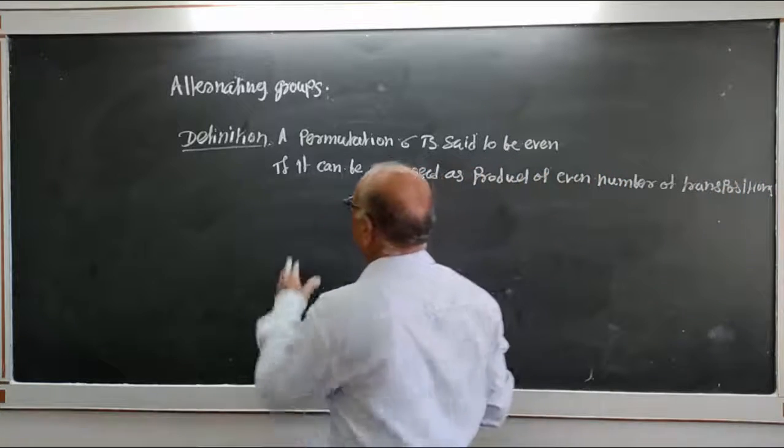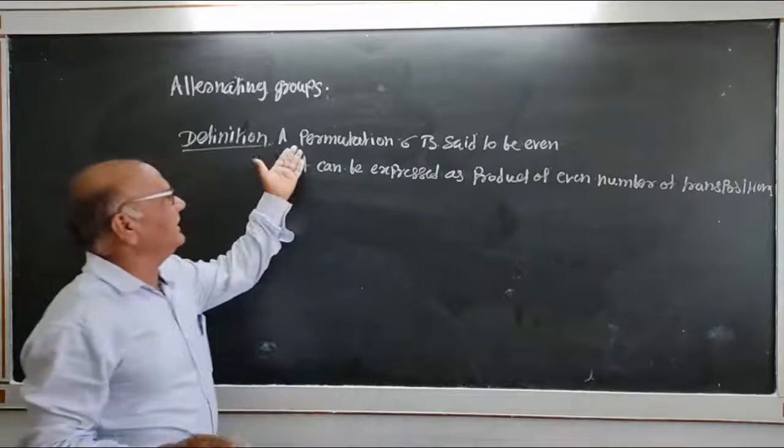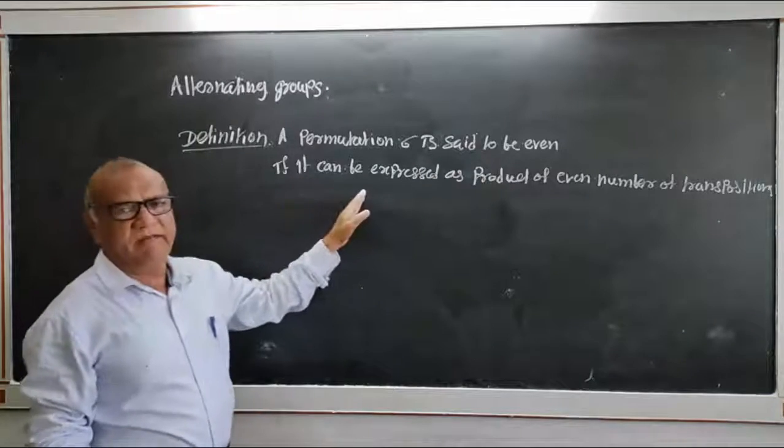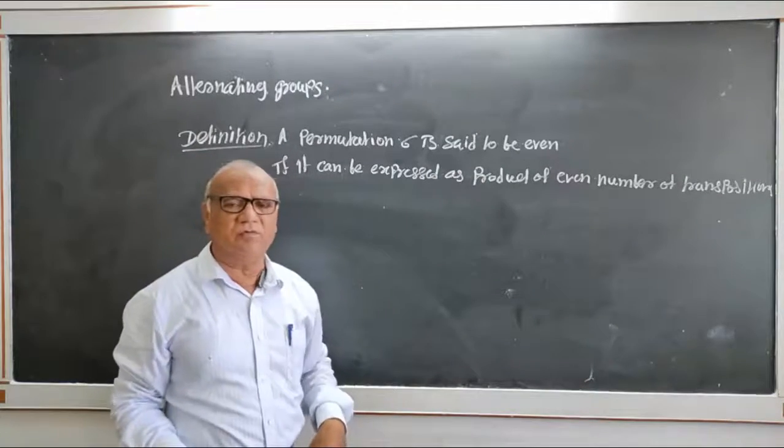Similarly, a permutation sigma is said to be odd if it can be expressed as a product of an odd number of transpositions.